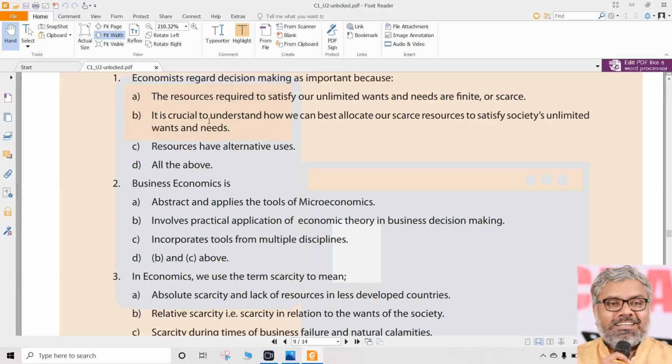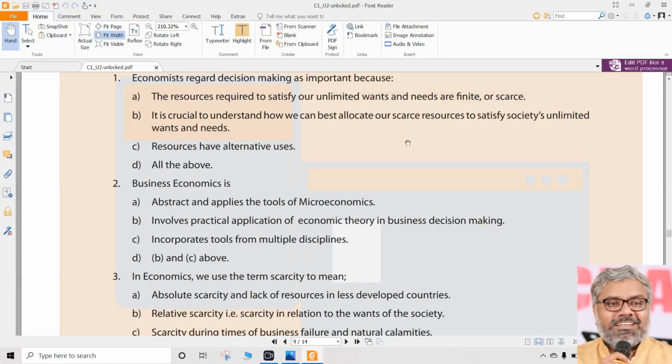That could be wrong. This is where the hurried student, the person who wants to quickly answer and move on to the next question, will get a problem. A definitely is a correct option, no doubt. But a correct option does not mean it is the correct answer. A correct statement does not mean it is the correct answer. So there is always a difference here. Correct statement, true, false, all these things are different from correct answer and wrong answer.